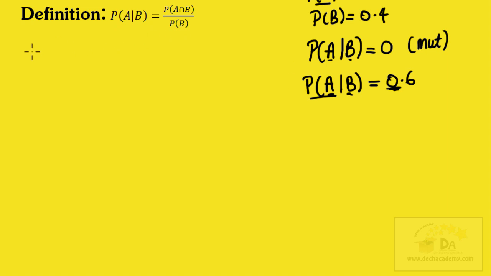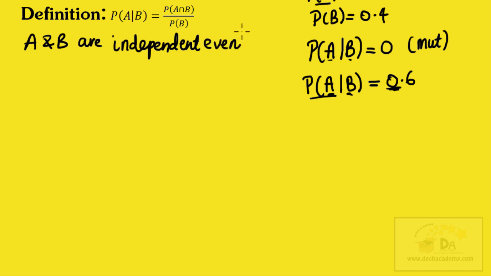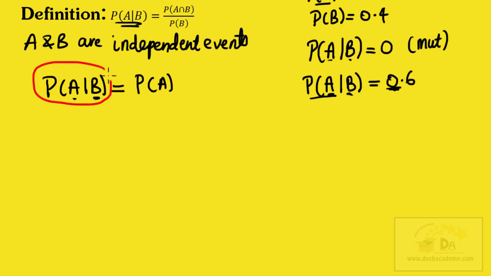If you accept this expression, if event A and B are independent events, then it means that this term here, probability of A given B, is equal to the probability of A. Knowing that event B has occurred does not influence the probability of A. That means I can replace this here with this.